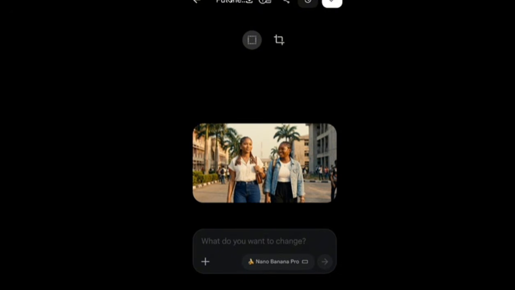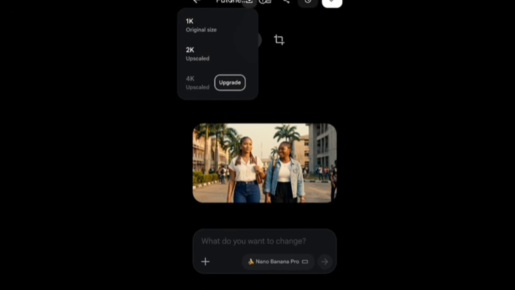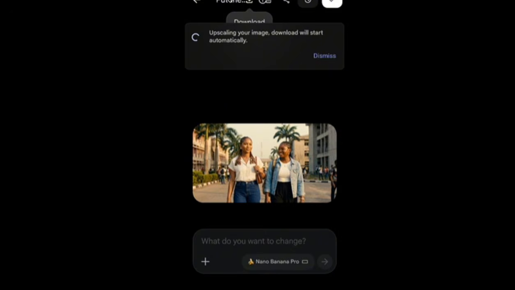Okay, so I've showed you this enough. You can download all of these images using this icon. Go ahead and save it. Download with 2K. We're not generating the videos here. You can actually generate it here, but I want to show you a new tool that also gives you access to generate your images. Do you understand? So let's go back.